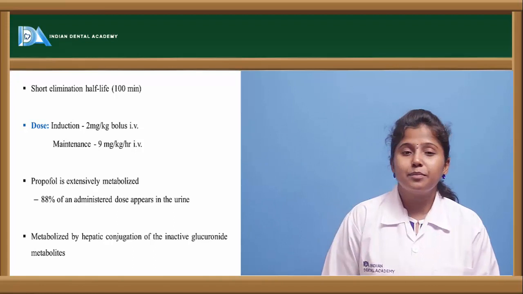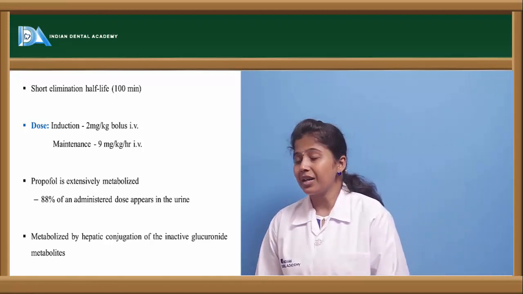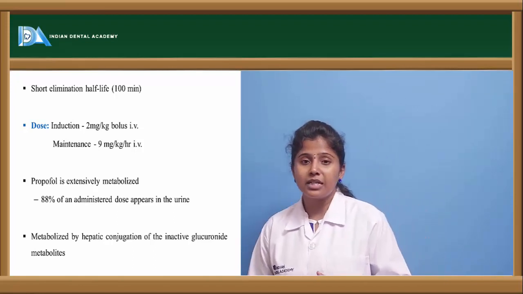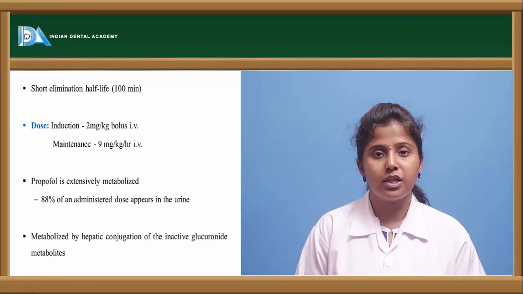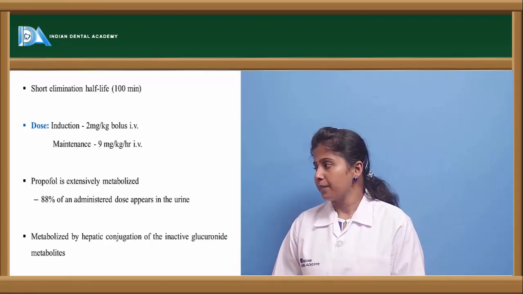So to maintain the anesthesia, the drug should be given through the IV route. And propofol is metabolized up to 88% in the liver, and it is eliminated through urine, and it is metabolized by a process of conjugation reaction. So it is one of the metabolic reactions occurring in the liver.